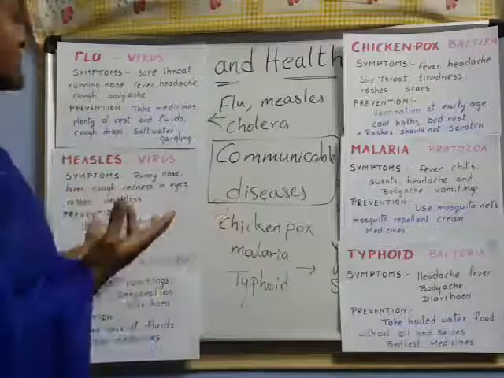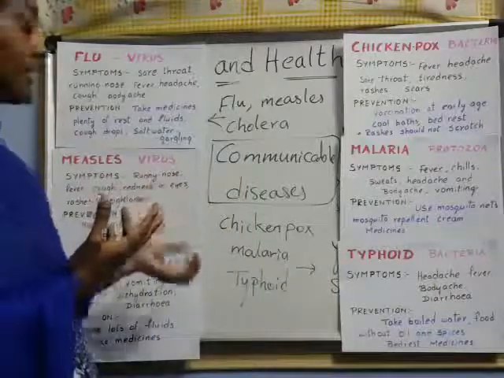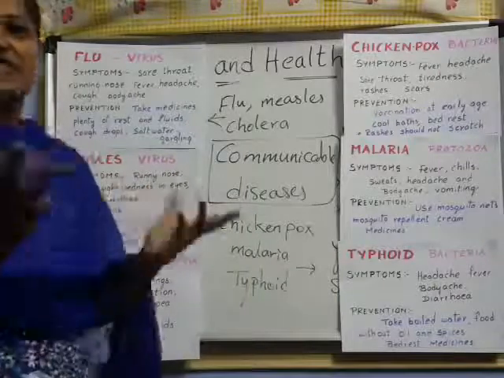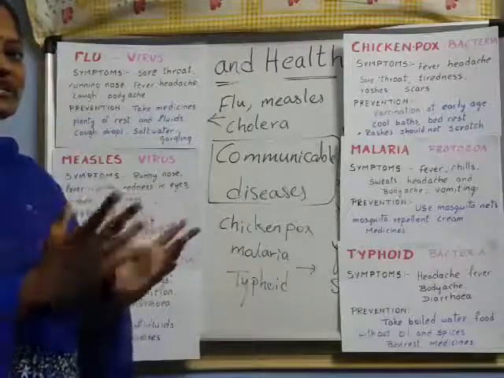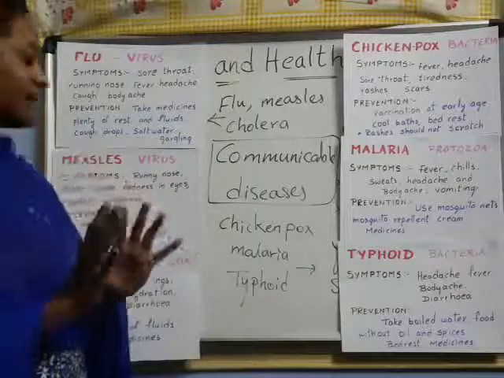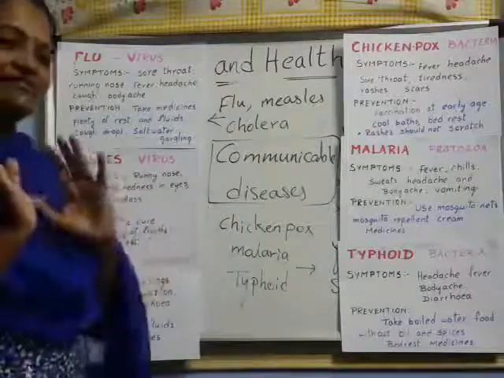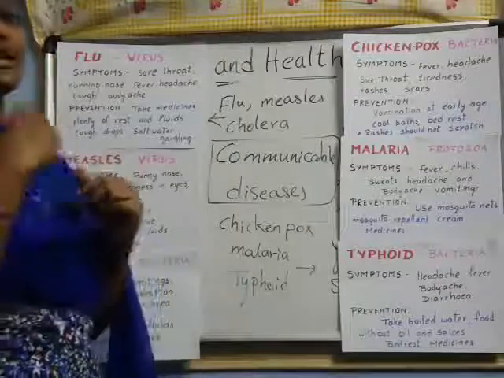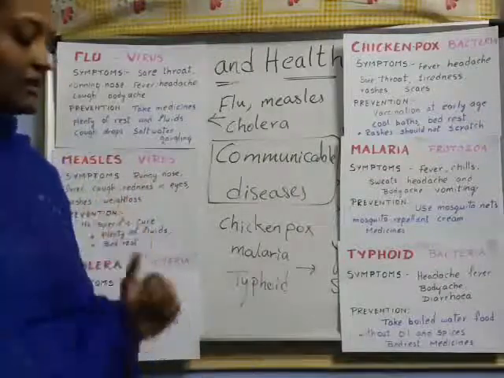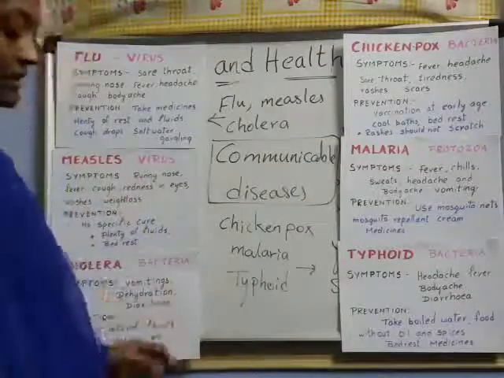So these are the symptoms of measles, right children? And how to prevent? No specific cure is there, we cannot specifically say, we just need to take rest, bed rest at the time of measles, and take plenty of fluids, right children? Next coming to another one, cholera.